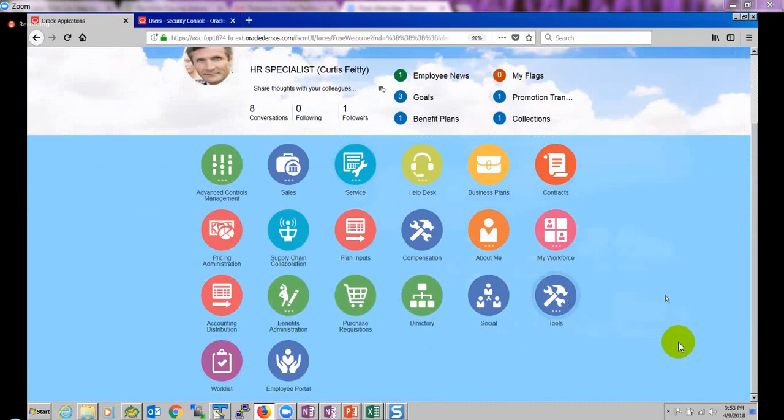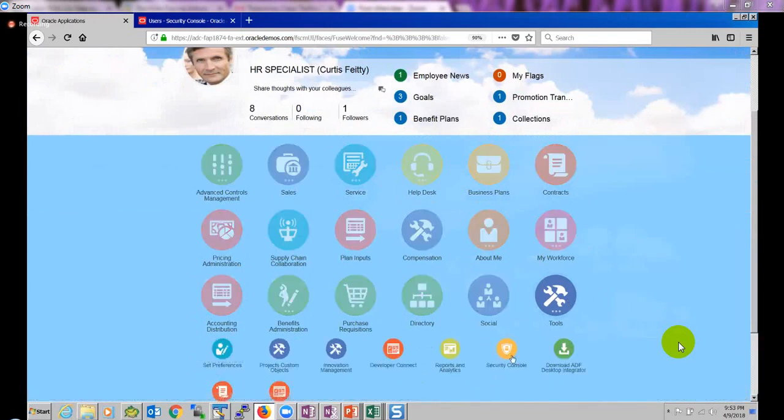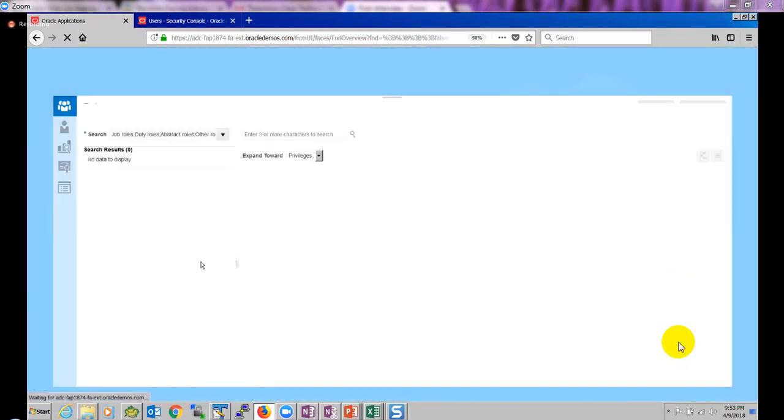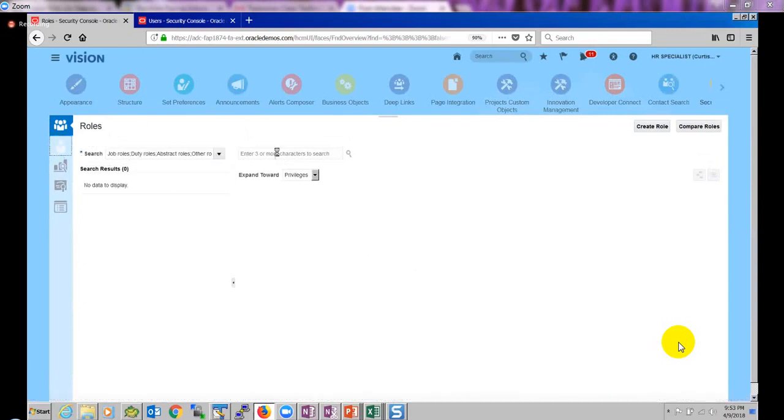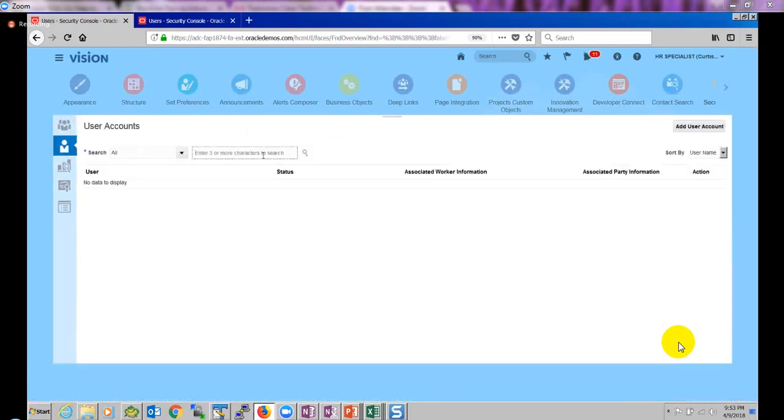How do I reset the password? That ability is not given to HR, so they have to go to the Security Console. Typically, our security administrators will have access to the Security Console, and only they can reset the password. They can come here, and you know the username is always first name dot last name. So I'm just typing rp dot fin.